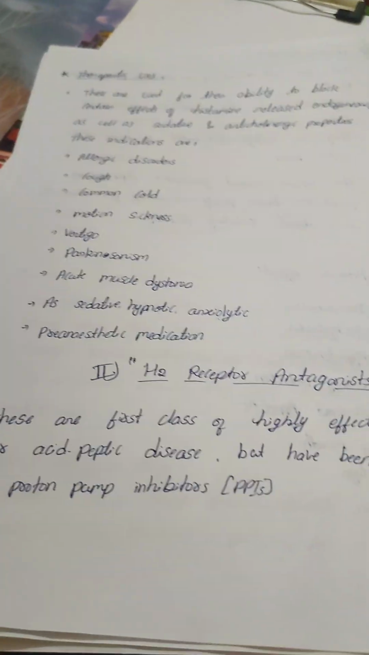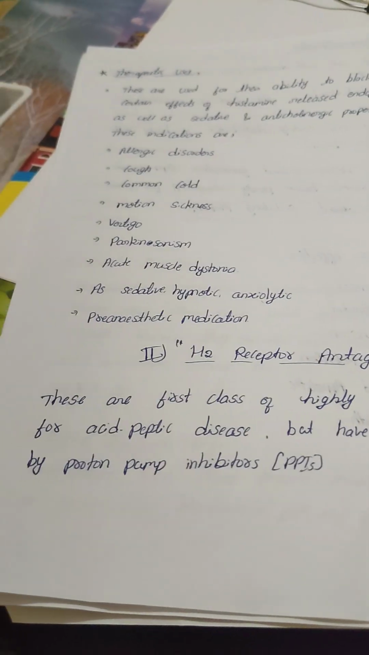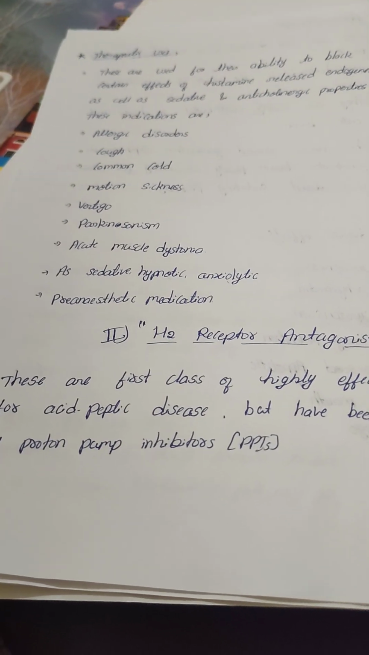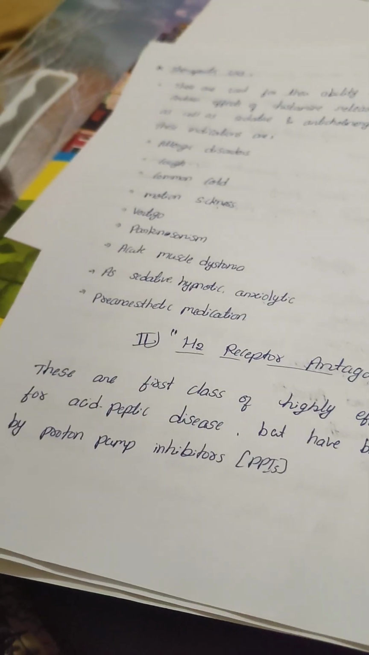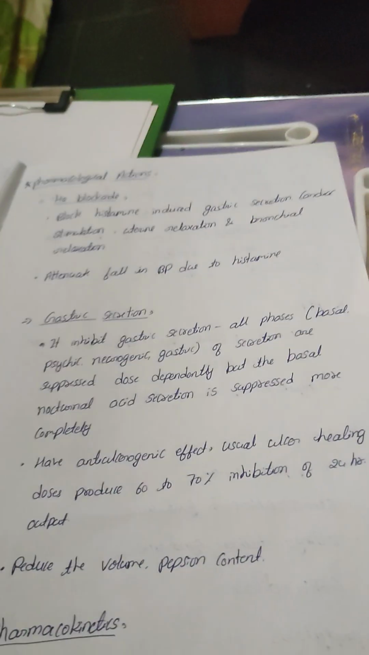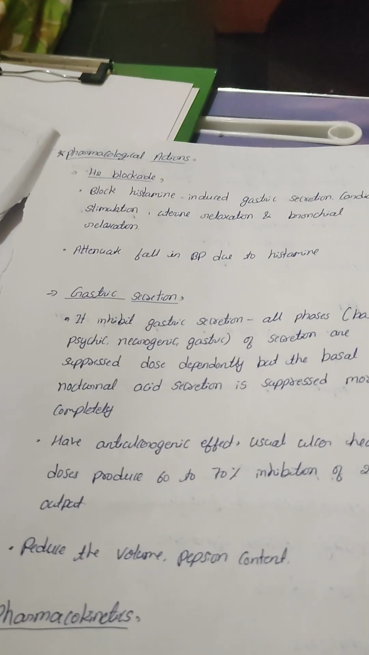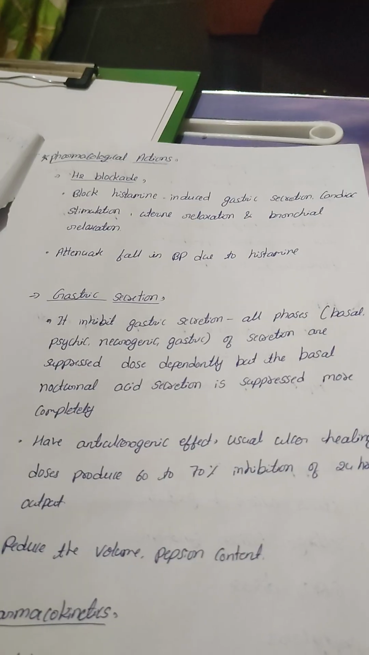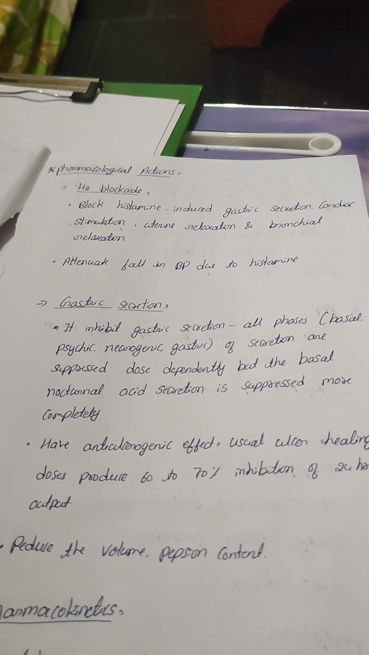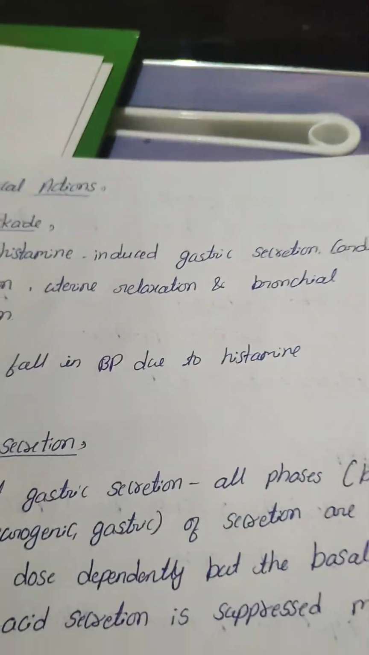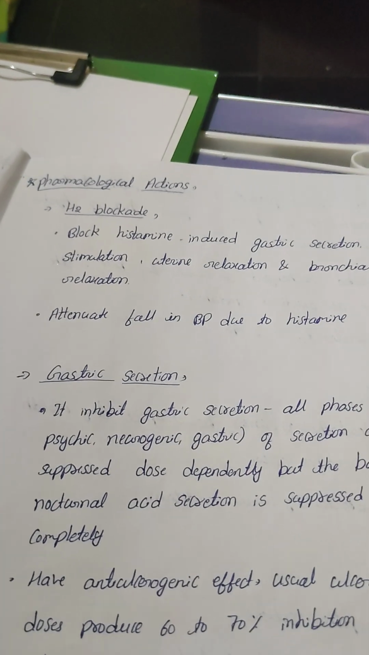These were the first class of highly effective drugs for acid peptic disease, but they have been superseded by proton pump inhibitors. So in an exam, when they ask about H2 receptor antagonists or proton pump inhibitors, you write the same answer for both. Both have the same answers. Okay, pharmacological actions like H2 blockade.